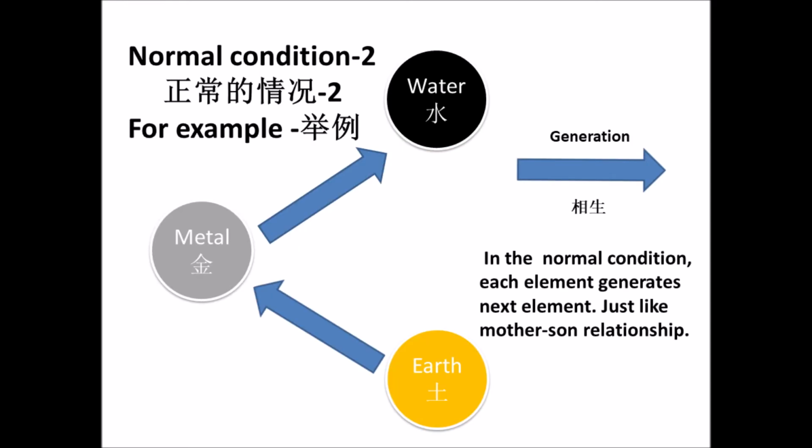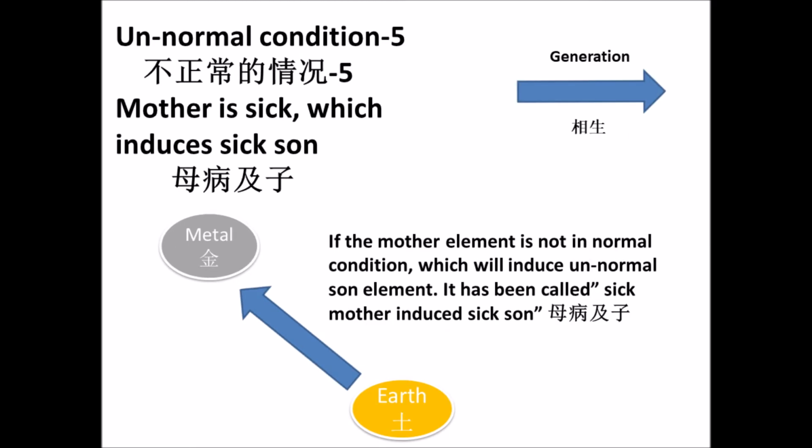Elements generating each other, also called Wu-Xing, is another normal condition. For instance, metal generates water, earth generates metal. They are like a mother-son relationship. The fifth abnormal condition is called sick mother induces sick son, also called 母病及子. In this case, if the mother element is not in normal condition, it will induce an abnormal son element, causing disease.